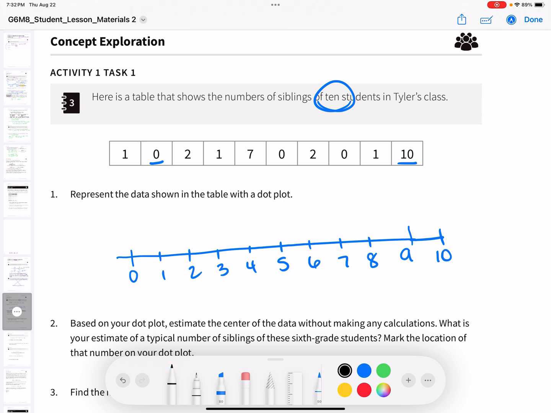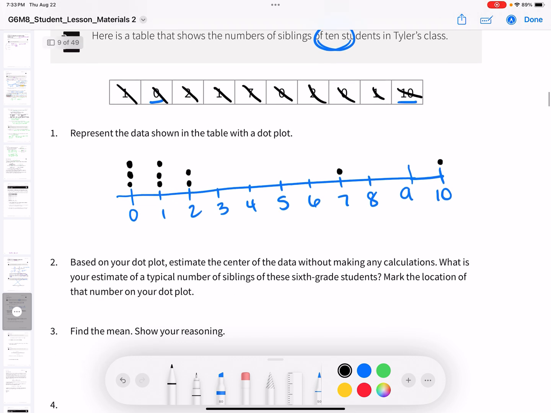For each data point, we're going to do a dot. So we have 1, 0, 2, 1, 7. Big family. 0, 2, 0, 1, 10. Wow, big family. All right.